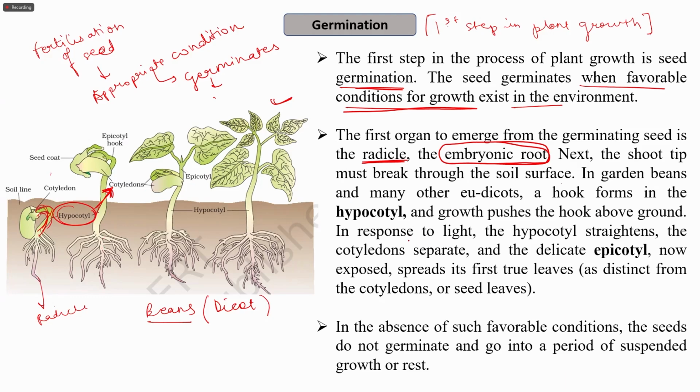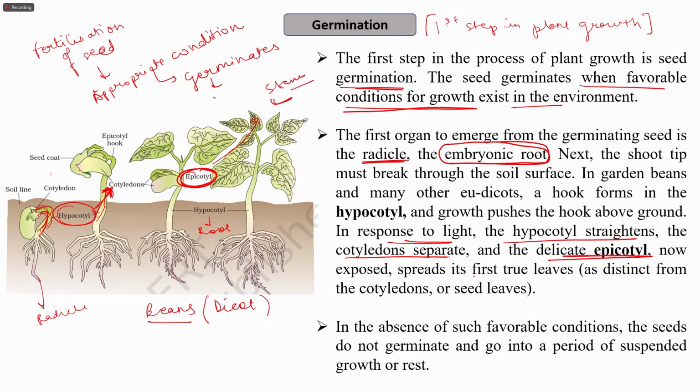So in response to light, the hypocotyl straightens, the cotyledons separate, and the delicate epicotyl, which is now exposed, spreads its first leaves. This hypocotyl, which was earlier the hook-like structure, pushes out of the ground, resulting in the formation of the epicotyl. Hypocotyl is mainly the root formation, and epicotyl mainly results in the stem formation.